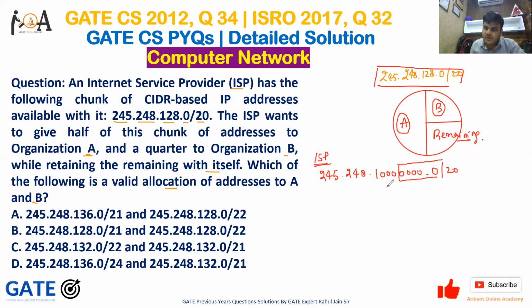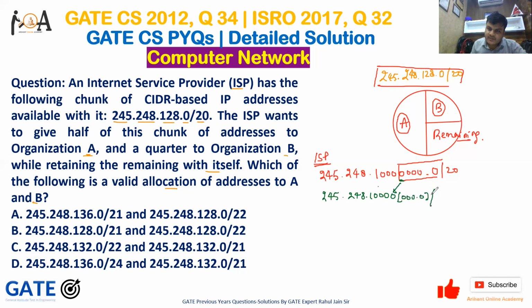Now we want to divide it into exact halves so that we can allot one to A. For dividing a complete IP address into half, I need to take 1 bit, either 0 or 1. If I take this 0, my IP becomes 245.248.10000000.0, where the 0 is the one I took, and the remaining is 000.0.